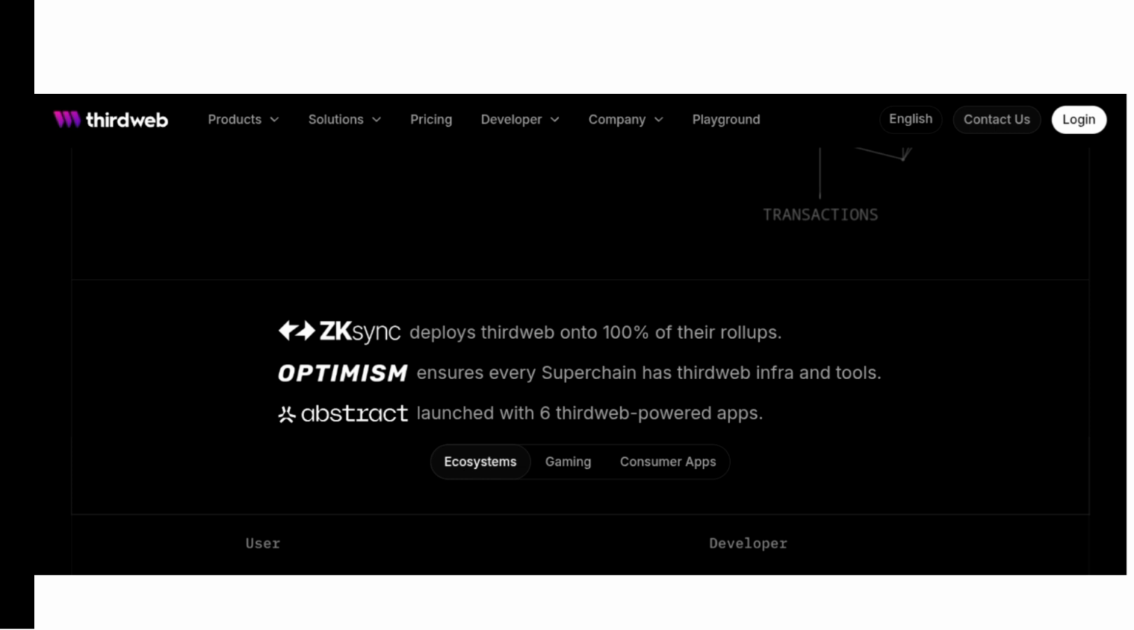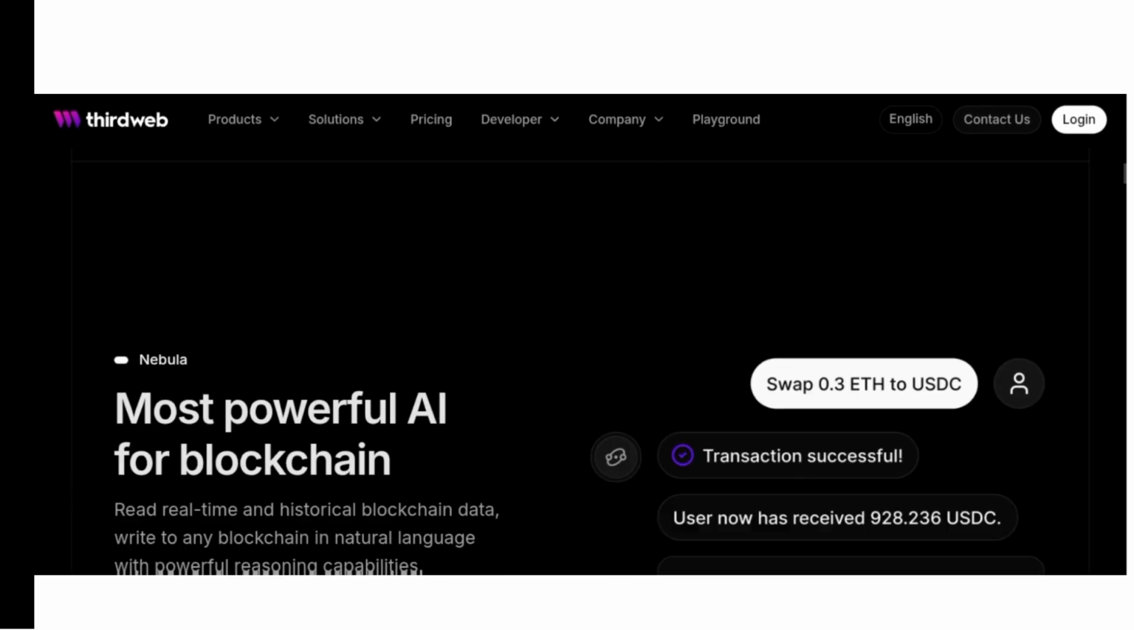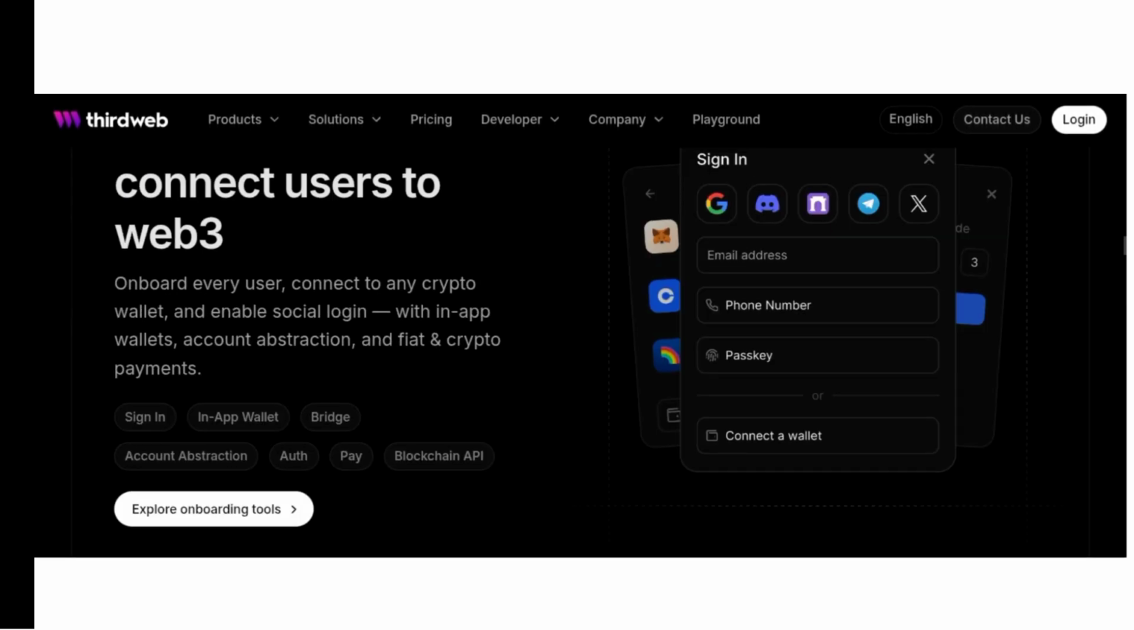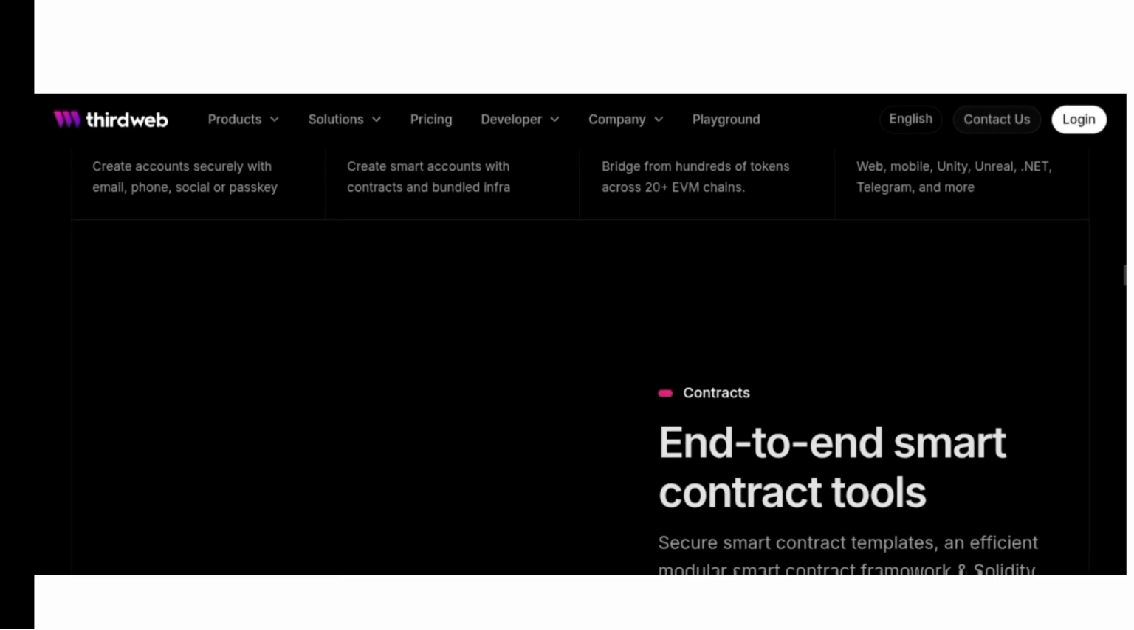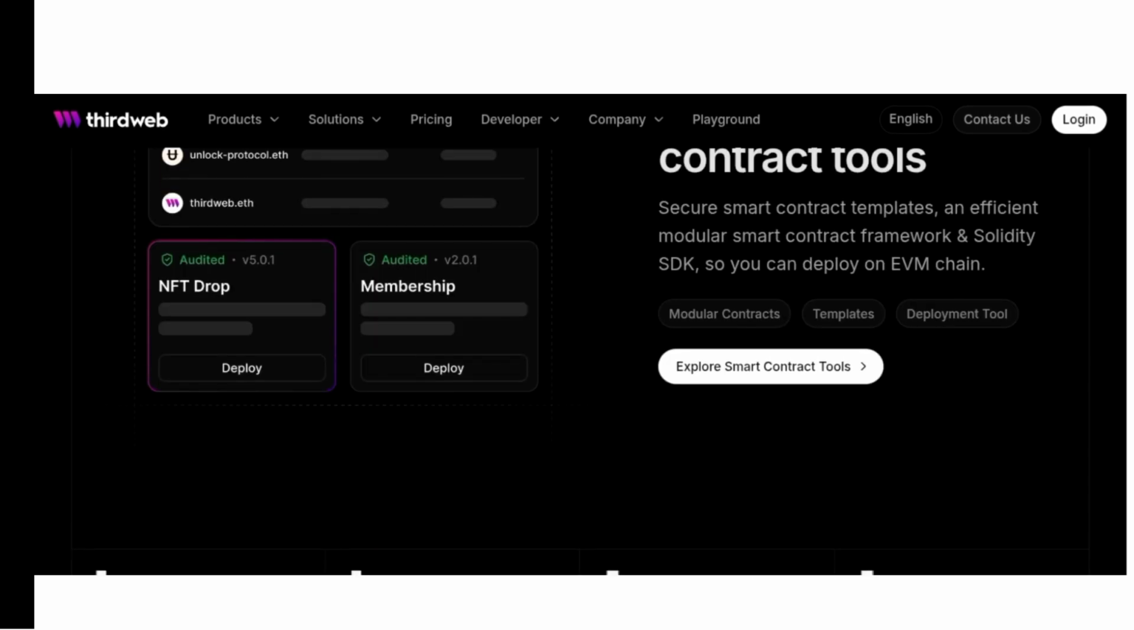So with Third Web, if you're a developer, you're gonna have access to ready-to-use smart contracts, which are like templates on the blockchain. You'll be able to secure a wallet for your users, and you'll be able to use tools to track and use blockchain data. And there's more enjoyable stuff.